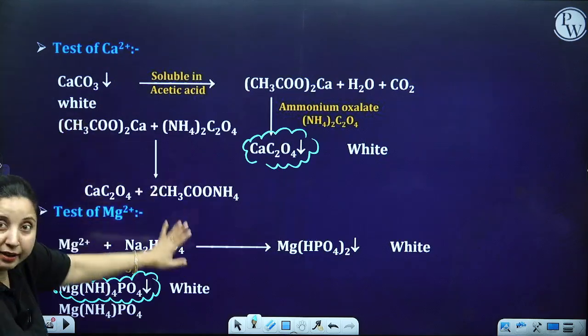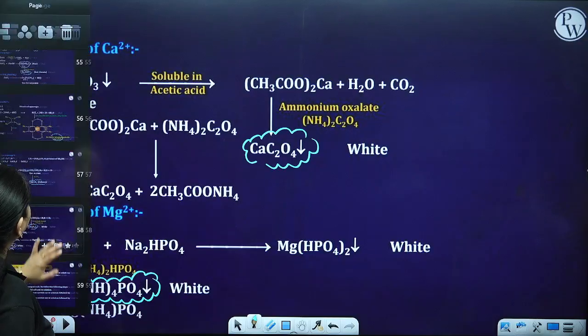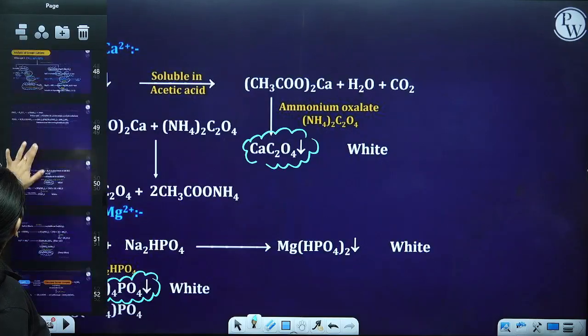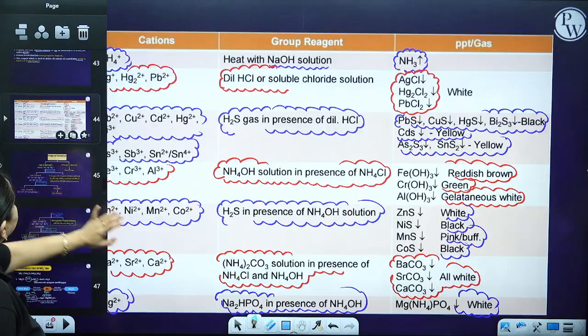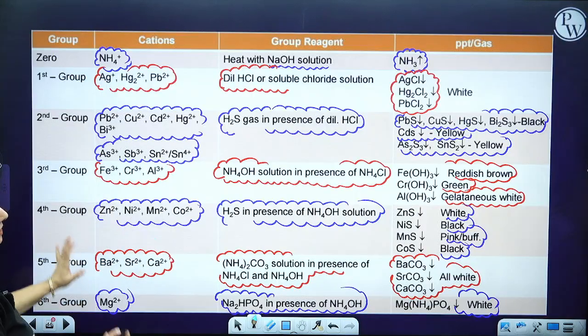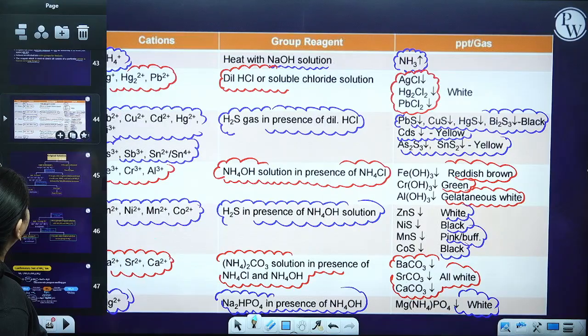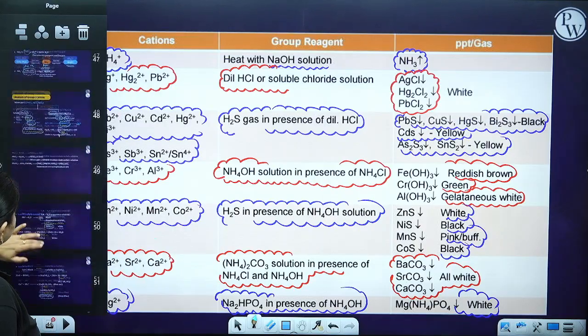Now whatever I have shown you over here, they all are being done in this particular table. So basically what we have to learn? We have to learn this particular table over here. Got it?